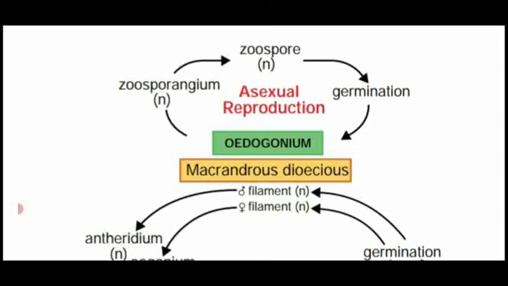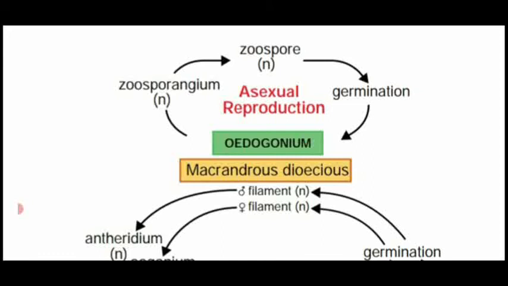A single antherozoid enters the opening of the oogonium and fuses with the haploid egg to produce a diploid zygote. At that time the oogonium wall ruptures, and the zygote produces a thick wall around it.